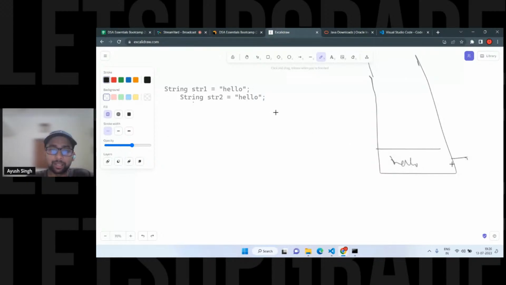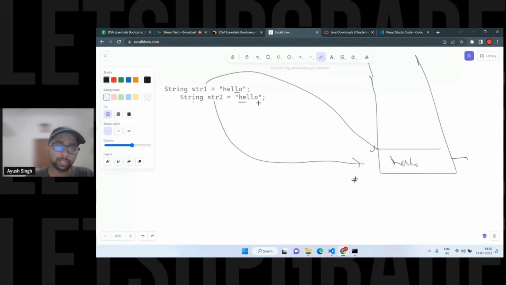This str1 will point to it, and str2 will also point to it, because it is the same string. Java handles this part behind the scenes automatically. That's how it works.